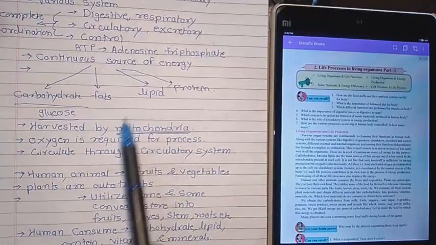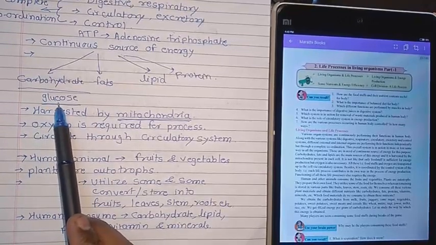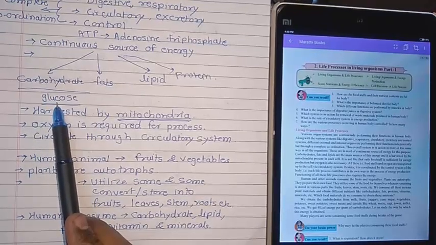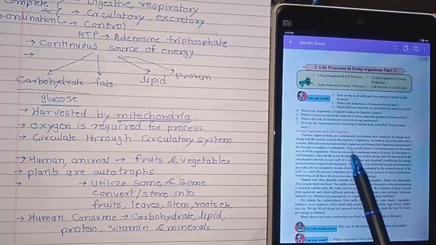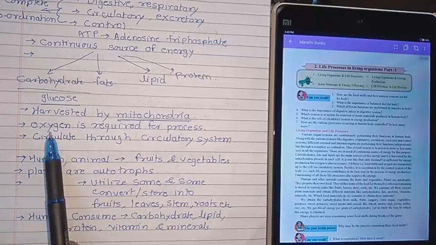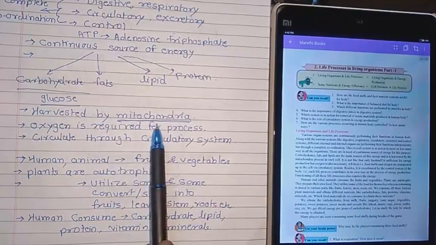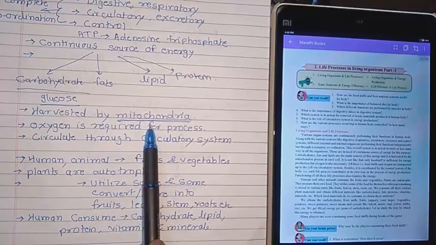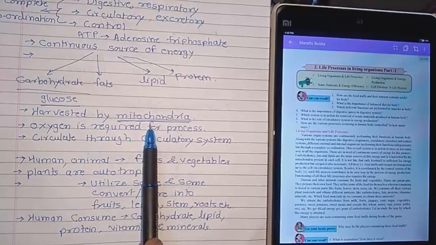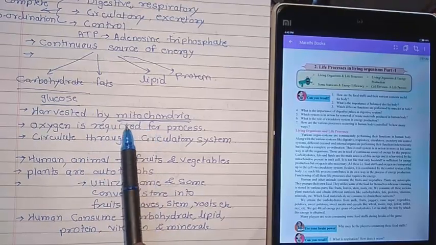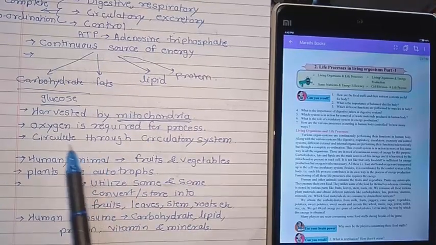Along with that, in carbohydrate we have glucose, which is the basic unit of carbohydrate. That has been placed in this paragraph of your chapter. Whatever energy is produced in the cell, it is produced in the mitochondria. The mitochondria is known as the harvester of energy, and it is known as the powerhouse unit of the cell.